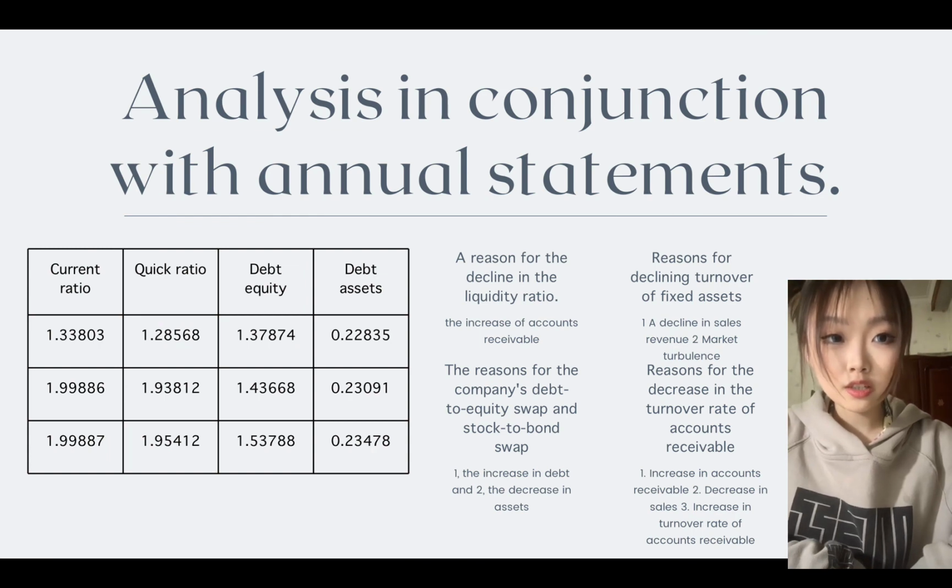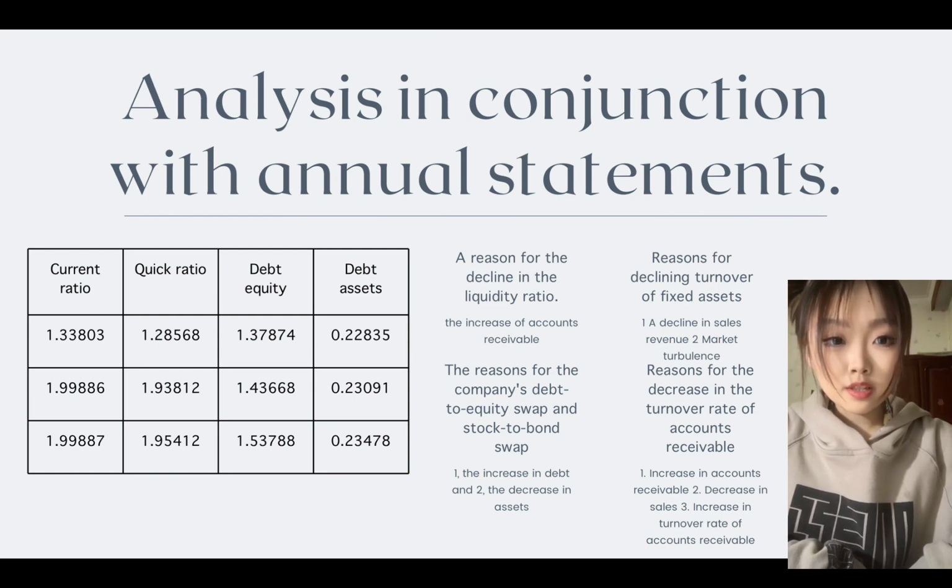According to the chart, we can inquire the following information. First, the liquidity ratio is used to measure a company's liquidity and solvency. If the airline's liquidity ratio falls, it means the company is less liquid and solvent.